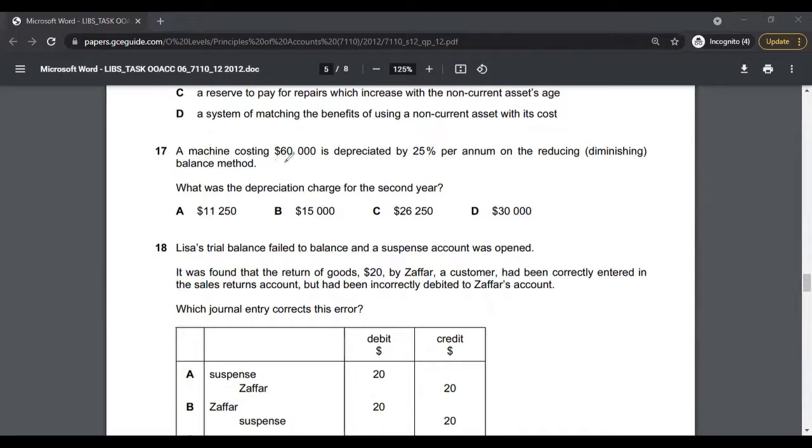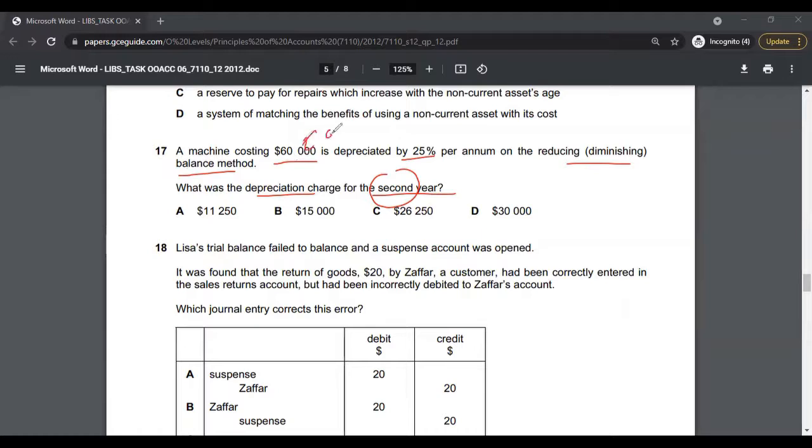Multiple choice 17. A machine costing 16,000 is depreciated by 25% per annum on reducing balance method. What is the depreciation charge for the second year? So not the first year, the second year. So do not mistake this one. You have to record the depreciation expense for the second year.